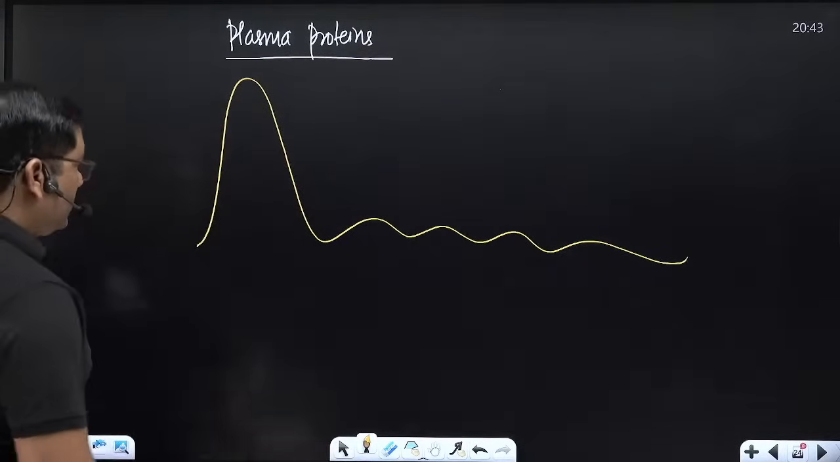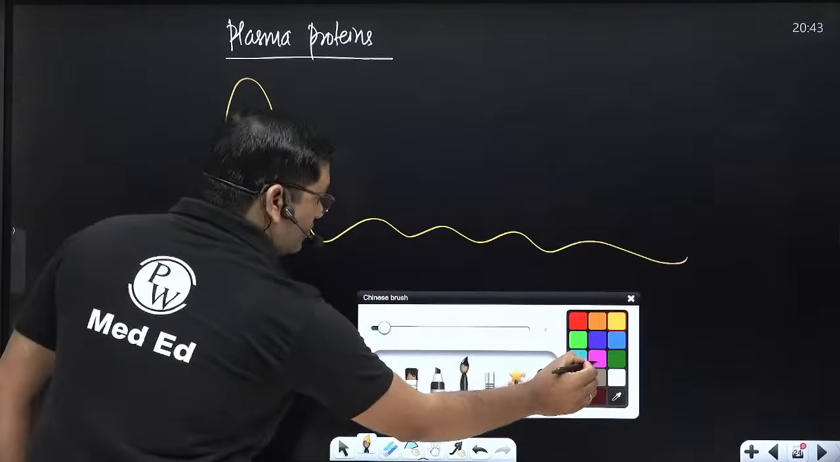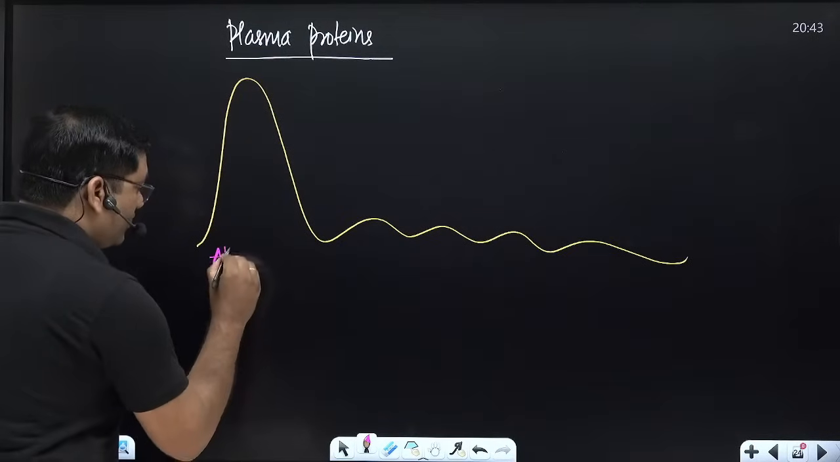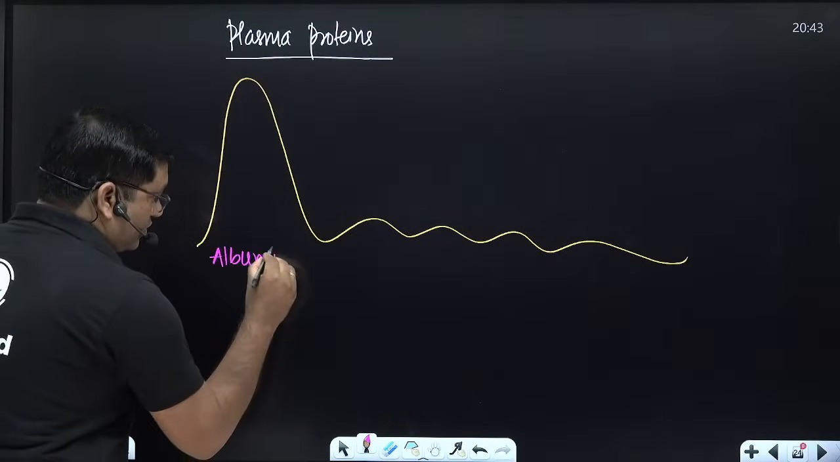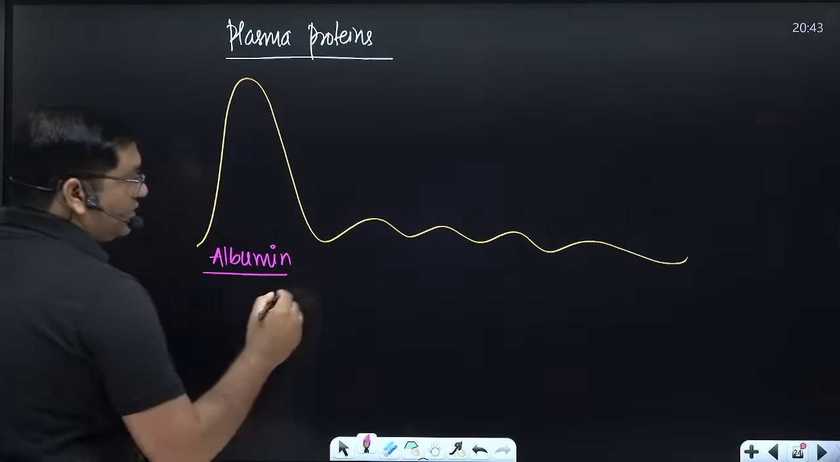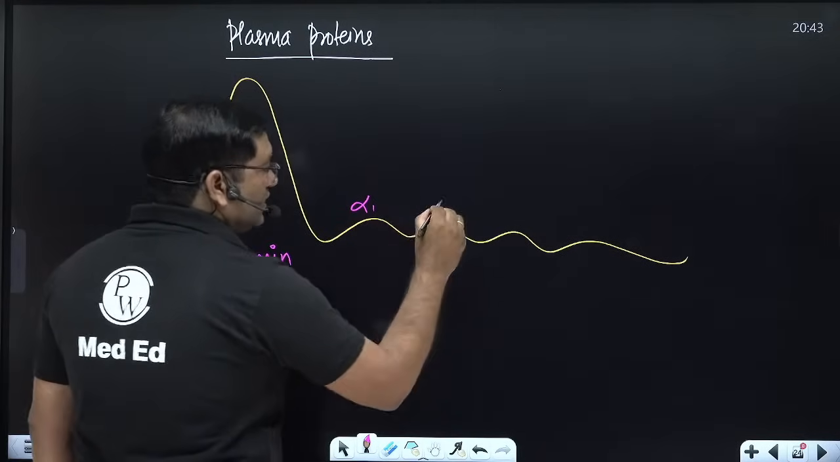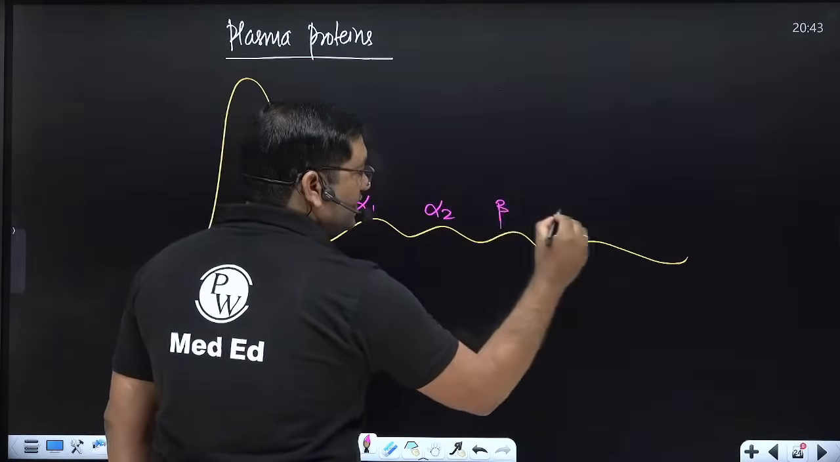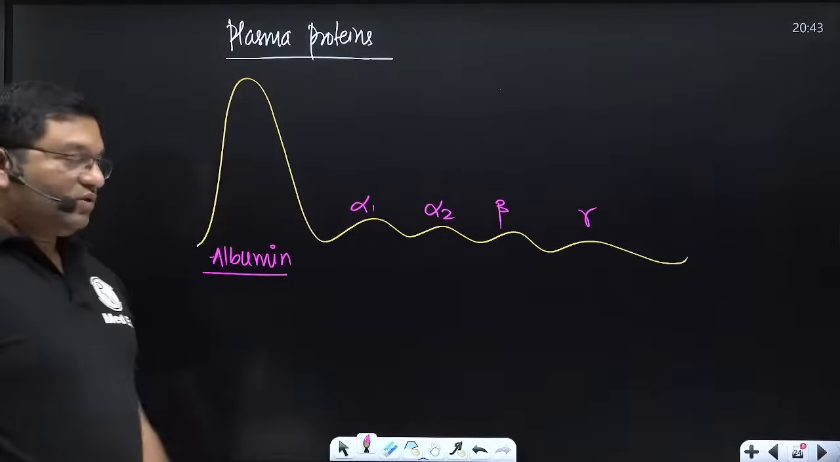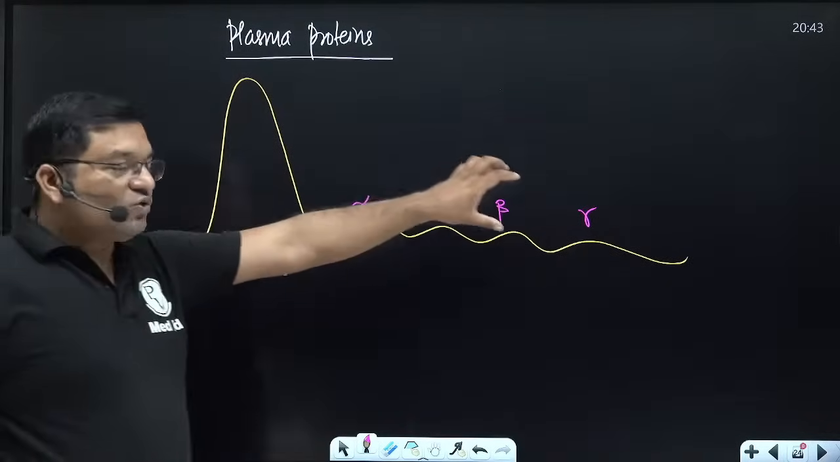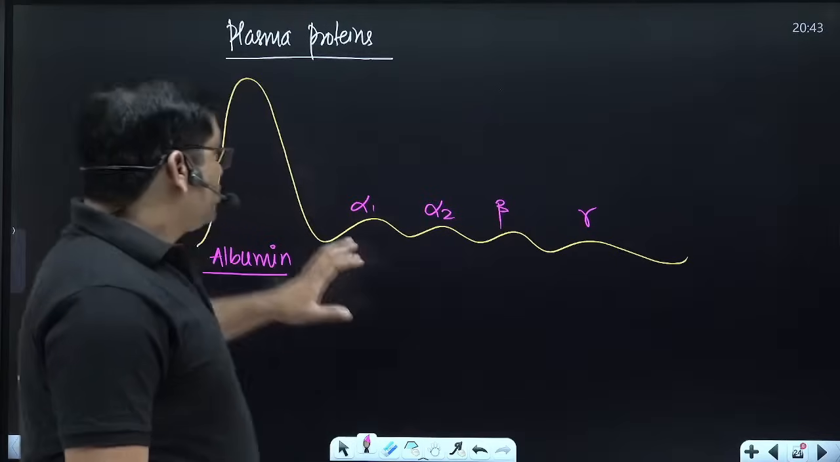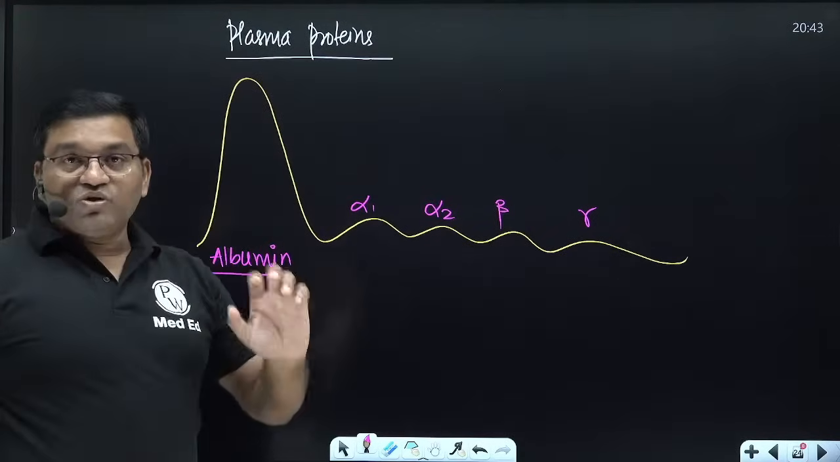So now see, this is the albumin band. This is albumin. This is alpha 1 globulin. This is alpha 2. This is beta. This is gamma globulin. Albumin, alpha 1, alpha 2, beta, and gamma globulin. So we are in the plasma proteins, as an important short note.